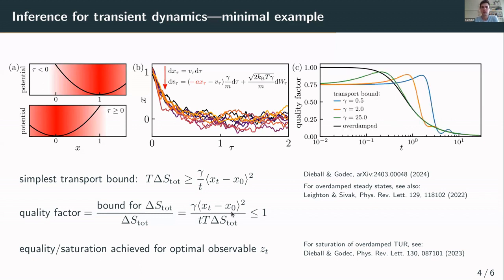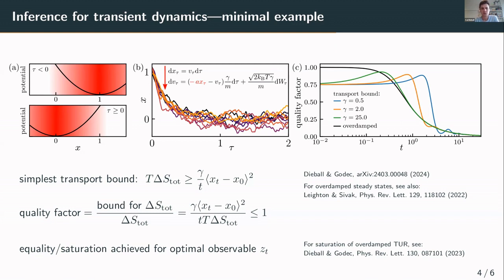And if we now move to the underdamped setting, it becomes more interesting. We don't have the thermodynamic uncertainty relation or other bounds to compare anymore, because there are not so many results for underdamped dynamics. And we see that for different frictions, we always start at 0.75 here, so we don't go to 1 for short times. But for very long times, we approach this limit that we have as expected from the overdamped. And we see that it's also here non-monotonic inference. And the main thing I want to show is really we can do inference now with a kind of good quality factor here for underdamped dynamics, which is a striking new result, I would say.